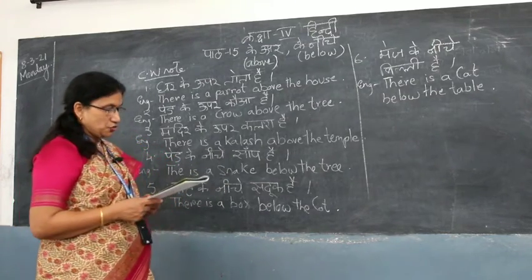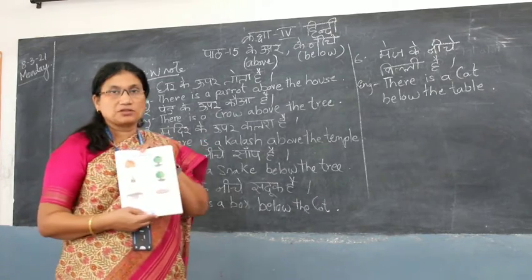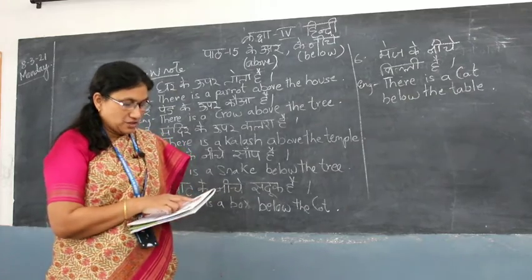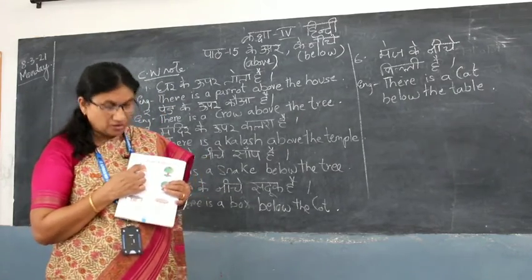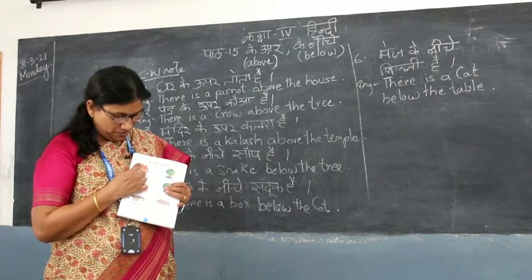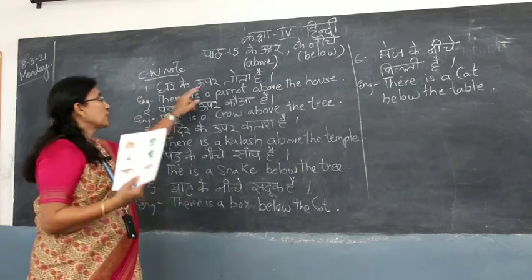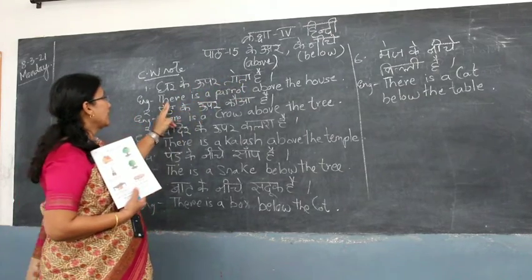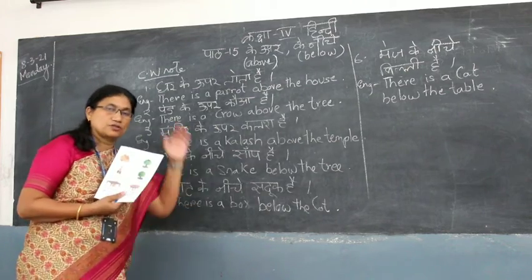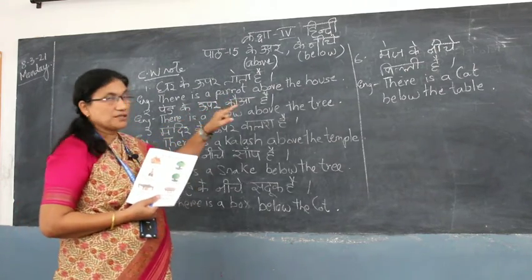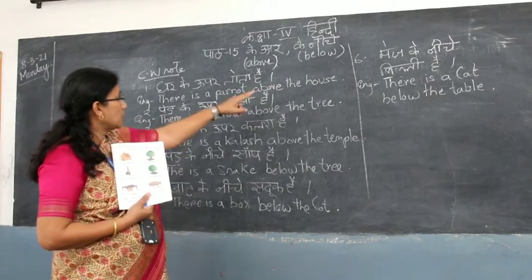Now के ऊपर or के नीचे, you have seen pictures. Here there are some pictures on page number 35 children. The first one is घर के ऊपर तोता है. There's a parrot sitting over the house, above the house. So घर के ऊपर तोता है. There is a parrot above the house, sitting on top of the house.